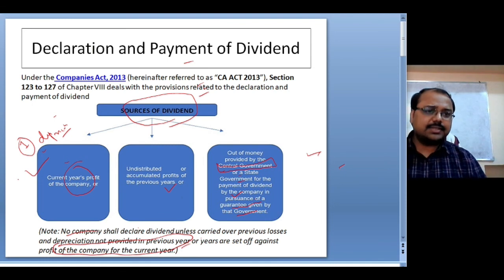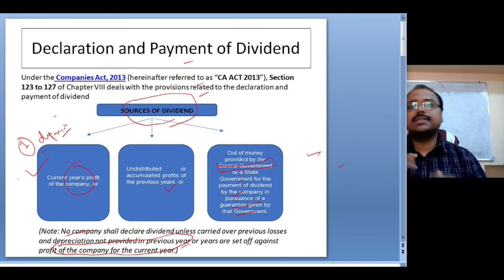In either case, if the shareholder comes to claim this money from the unclaimed dividend account, he can claim. If he comes again to claim the money after it has been transferred to the IEPF fund, then also he can claim the money, right? So it is the shareholder's money, he will be getting it; it is the investors' money, it is public money. So this Act has taken full care of the entire process, and the interests of the shareholders and investors are properly taken care of.